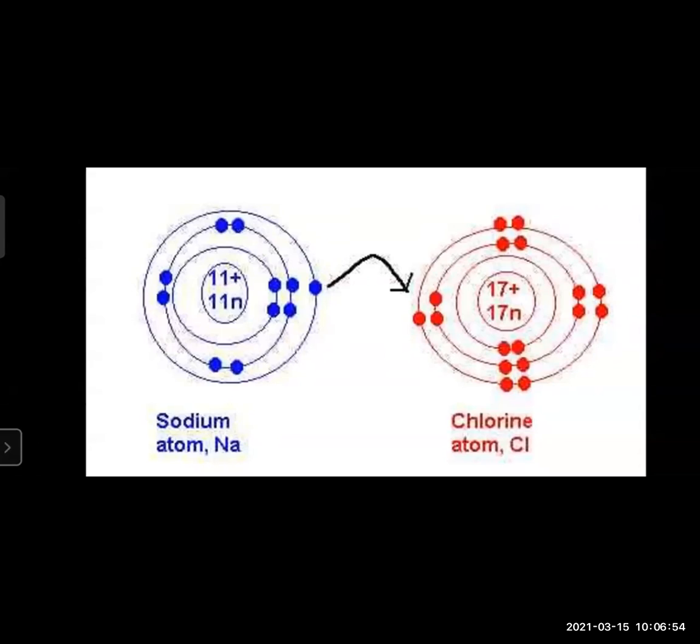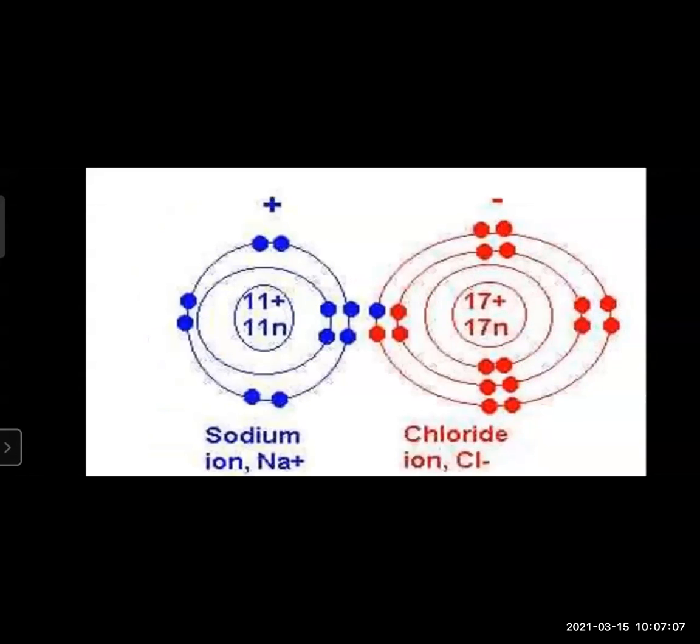Further on, an ionic bond is formed between the positively charged Na+ and the Cl- ion, and therefore an ionic compound, NaCl, having very high stability, is formed.